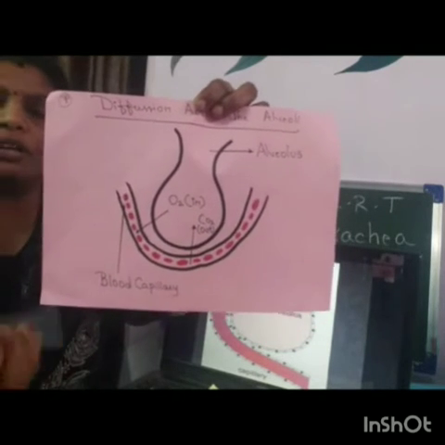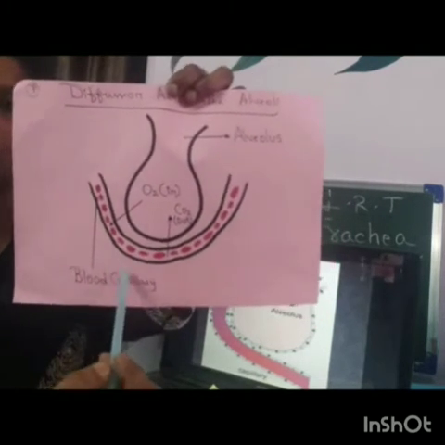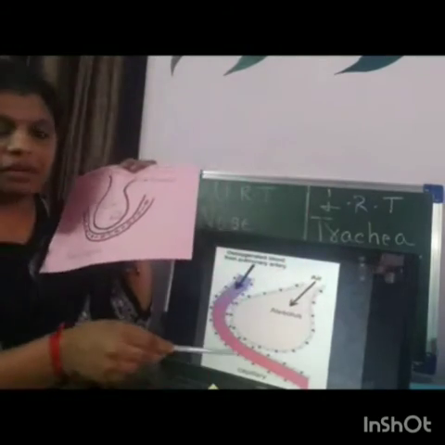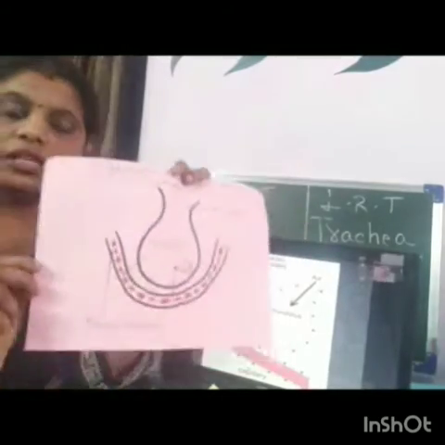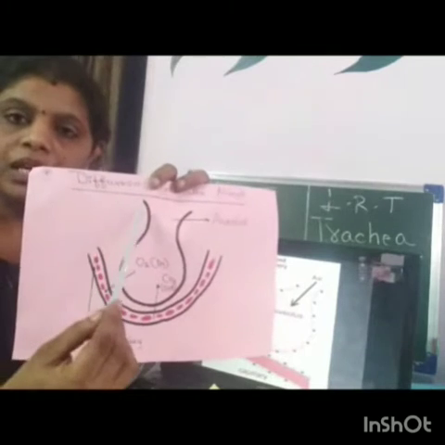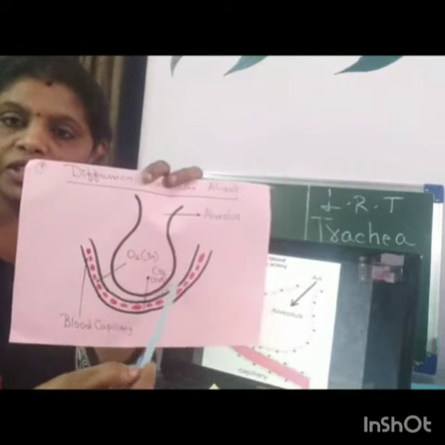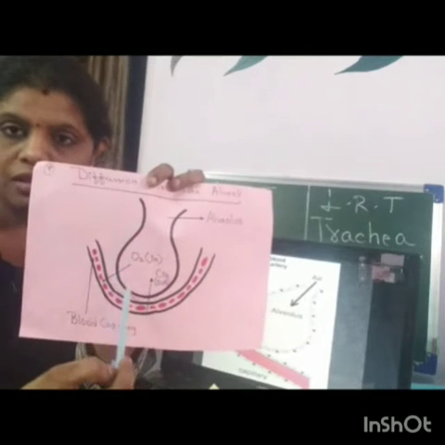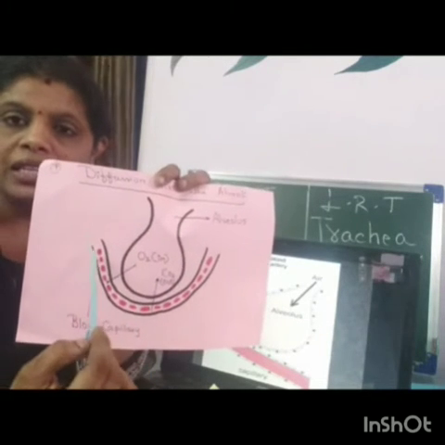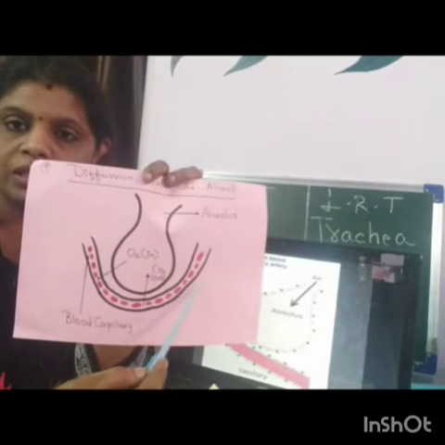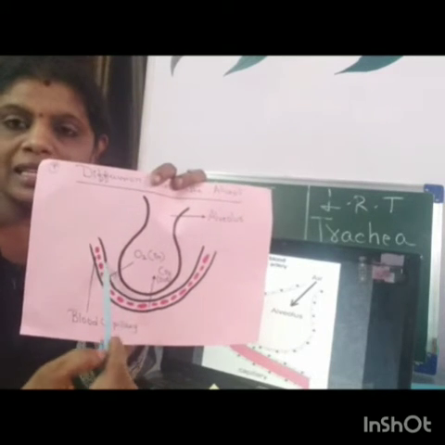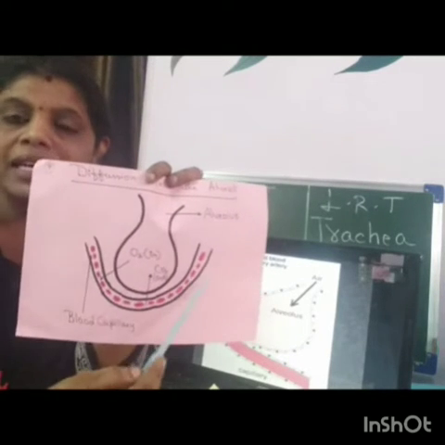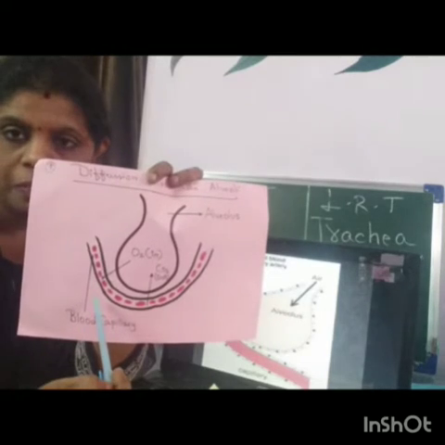All right. So see, I'm taking this diagram. Here also the same diagram is there. Okay. So see this particular diagram. This is the alveolar region. Okay. This is the alveolar sac, or the alveoli. This particular region that is shown is nothing but the blood capillary. Okay, clear now?